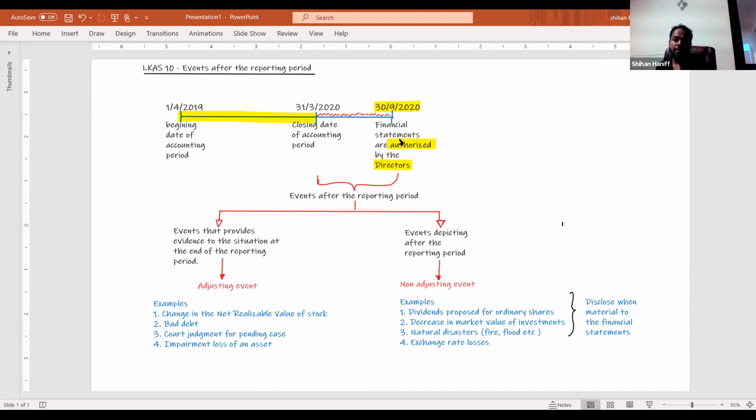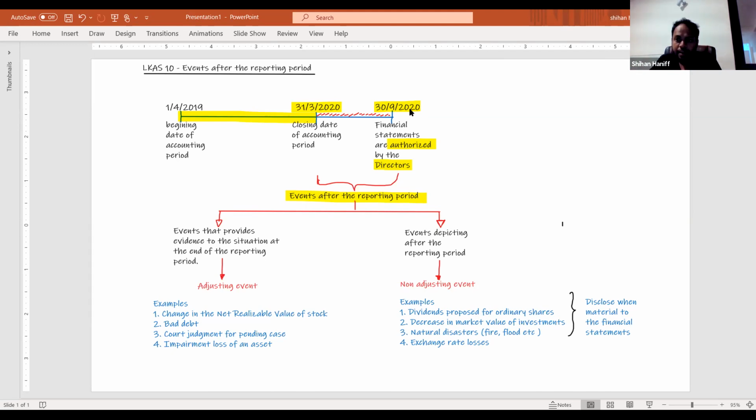During that period, if something happens, those are events after the reporting period, from 31st March 2020 to 30th September 2020. That means from the closing date of the financial year to the financial statements authorization date by the board of directors.